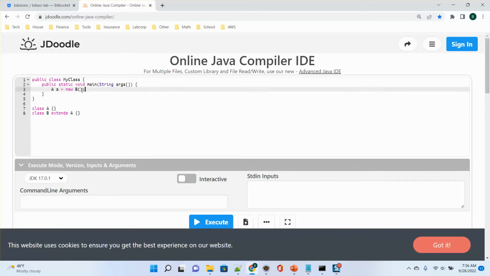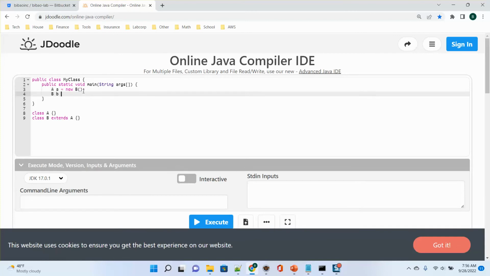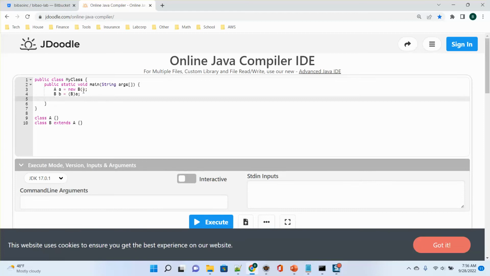Now we know for this small a, and let's say b equals, I use the downcasting, I can do this one. So I print out a.getClass().getName().